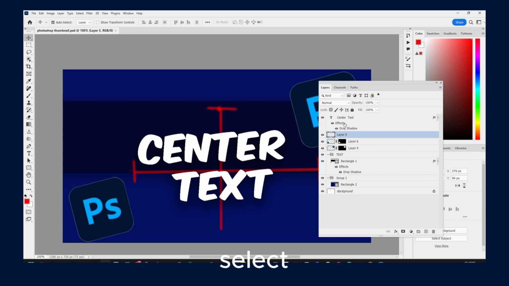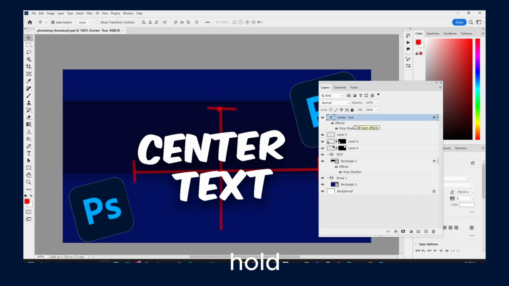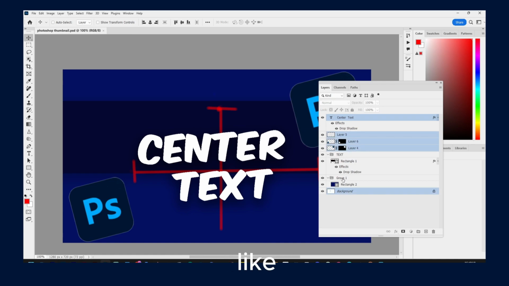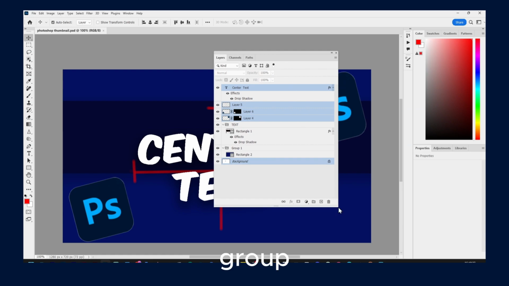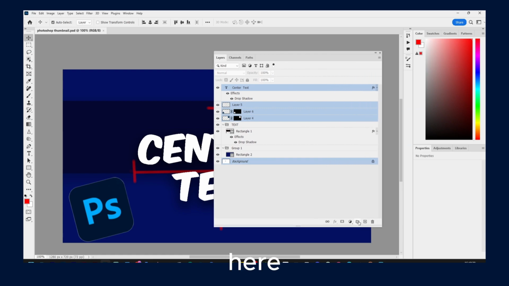and if you want to select the layers, you can obviously just click on the layer, but to select multiple layers, you can hold Control and then click on the layers you'd like to select. You can even select groups, and then you can click on this icon right over here if you want to create a group with these layers we have here. So now when I click on here, we can actually create a group.